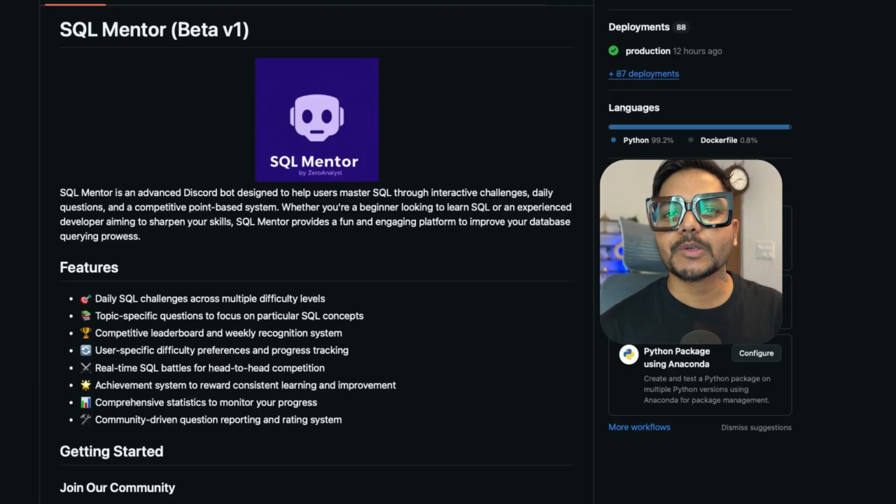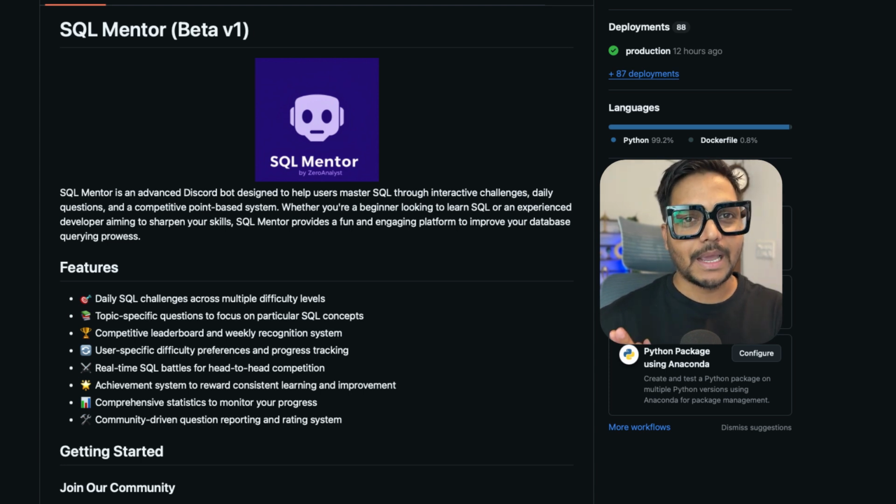Today I'm going to introduce you to my newly launched SQL bot, which is called SQL Mentor. This is going to change the way you learn SQL, because now you will be learning SQL by solving actual, real data analyst problems. I have introduced so many features, like easy level, medium level and hard level.